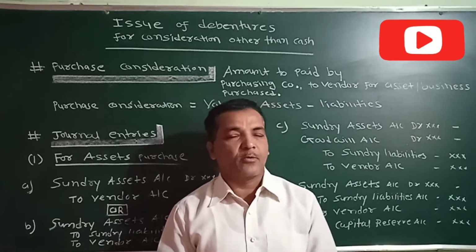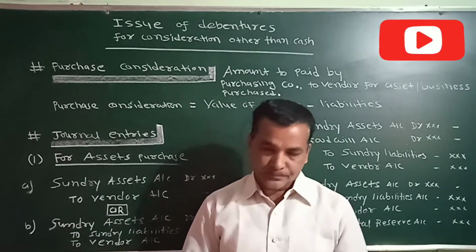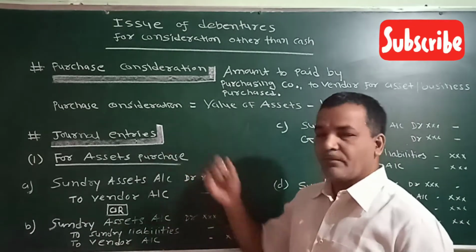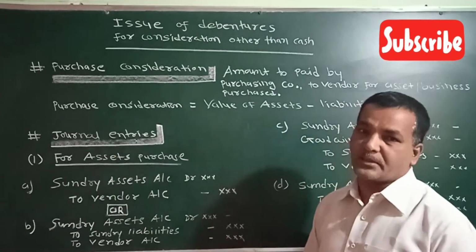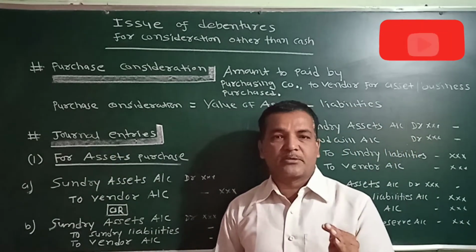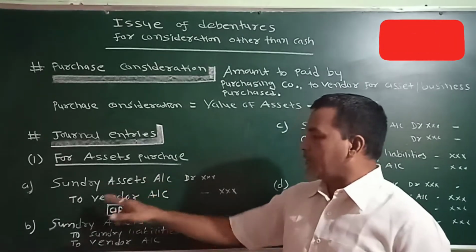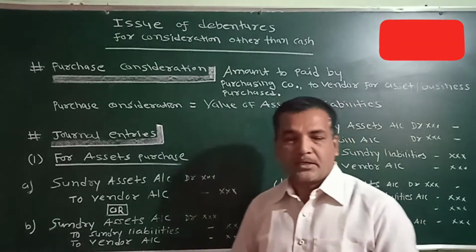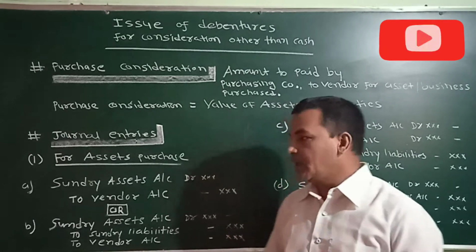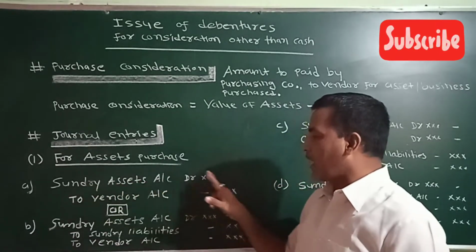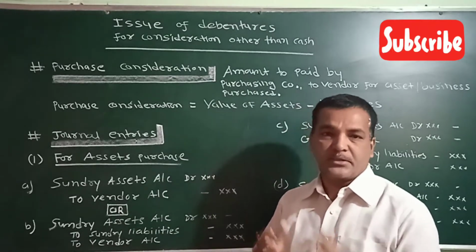So first of all, we have to pass an entry for the purchase of asset or purchase of business. You can see here, I have written the various journal entries. First I have written the entry for the purchase of assets. Now suppose you are just purchasing one asset, so your entry would be asset account debit to vendor. But if you are purchasing many assets, then individually you have to debit all the assets. So your entry would be sundry assets account debit to vendor. Vendor means a person from whom we have purchased assets.